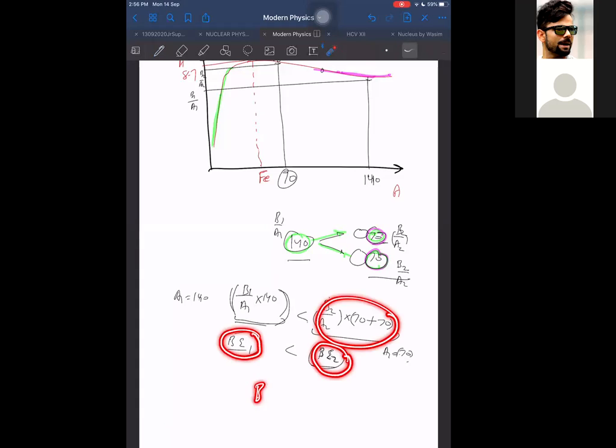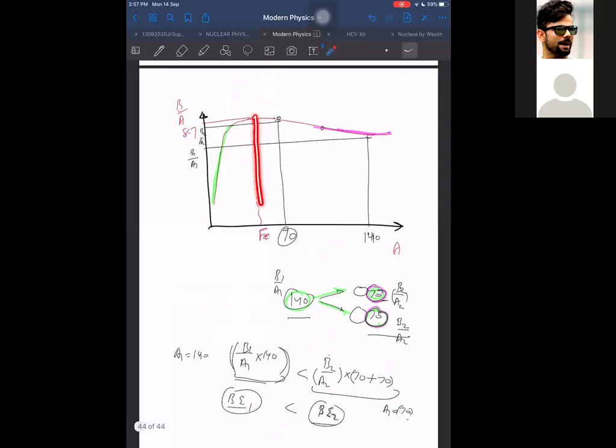Higher binding energy somehow tells us about stability. Higher binding energy per nucleon gives us a more stable nucleus. So which is the most stable nucleus? We can think of iron as the most stable nucleus because of higher binding energy per nucleon.